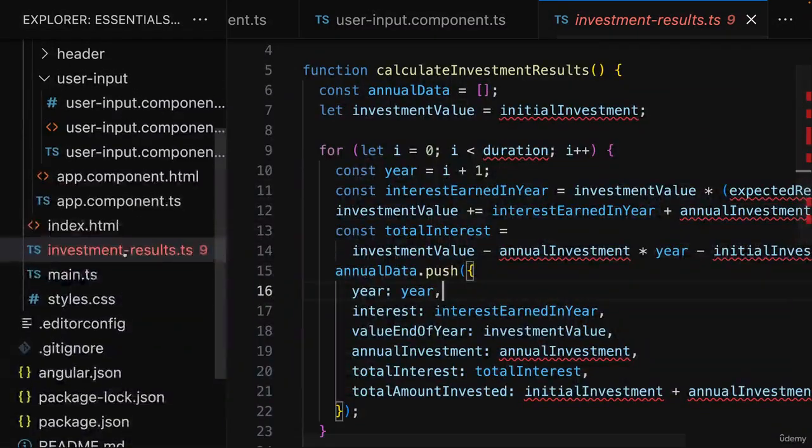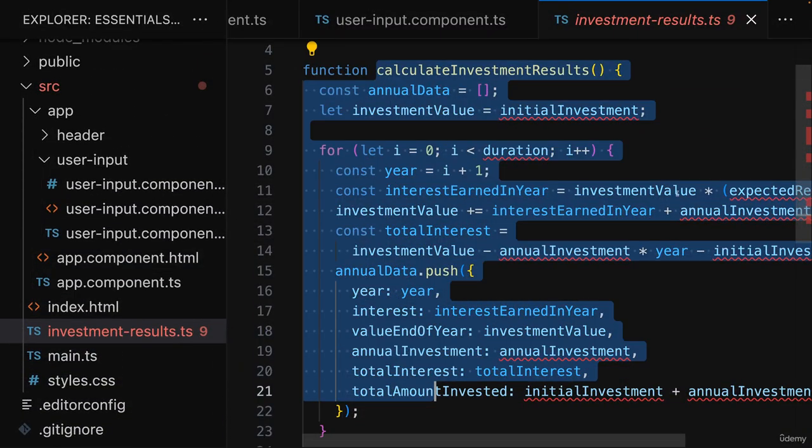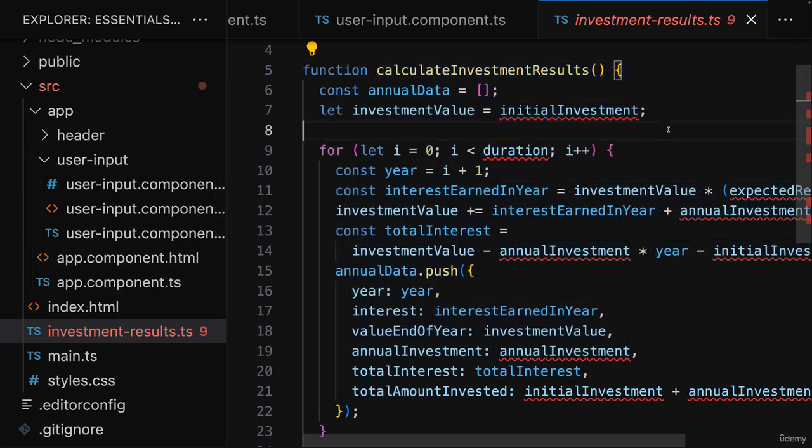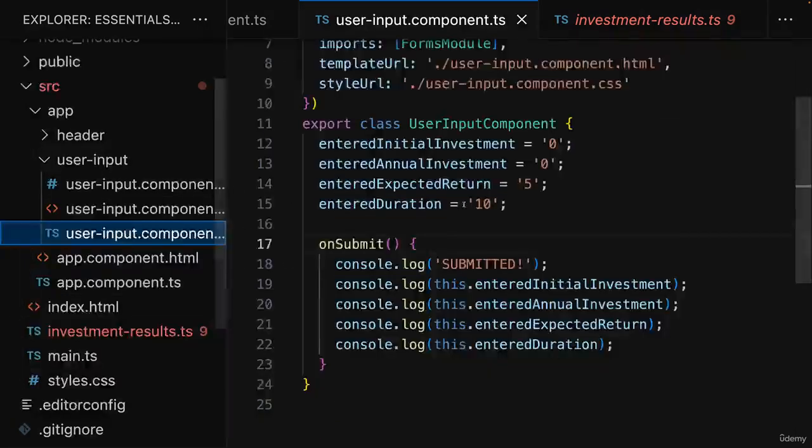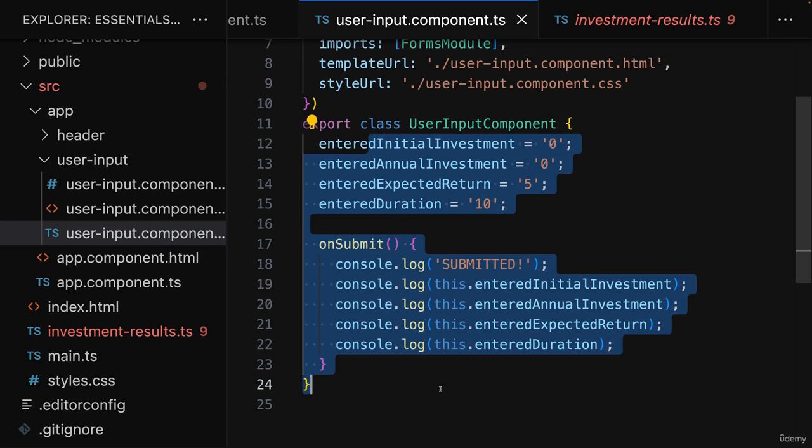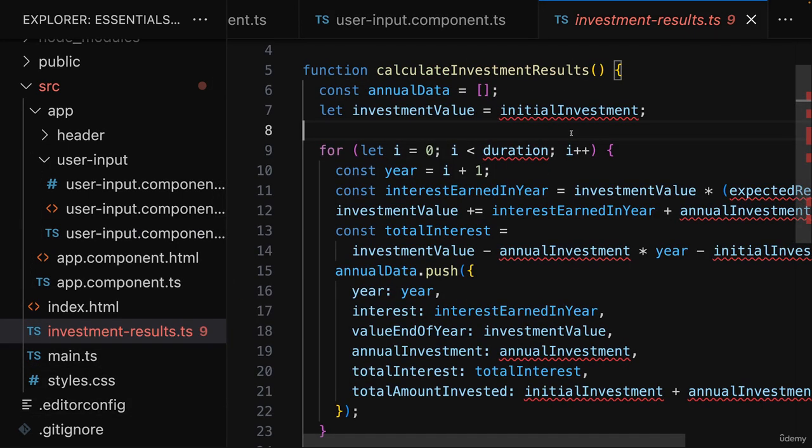But the two options are essentially that we put this code into the to be added investment results component, for example, or into the app component, for example, and that we make sure that we pass this gathered input data to the component that performs these calculations, and that we then pass the result of these calculations to the component that outputs them. Or the alternative approach would be to use a service.